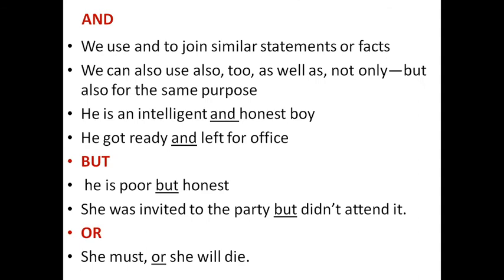And, use of and. We use and to join similar statements or facts. We can also use also, too, as well as, not only but also for the same purpose. Okay, in the place of and we can also write also, too, as well as, not only but also. So for example, he is an intelligent and honest boy.